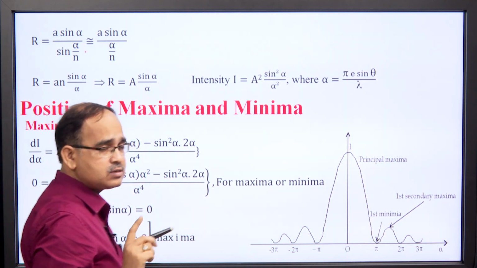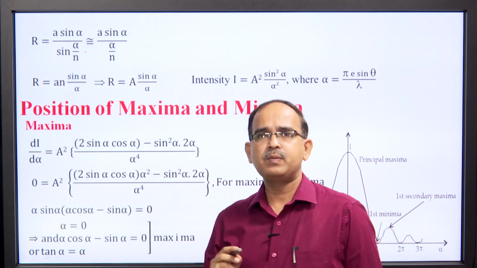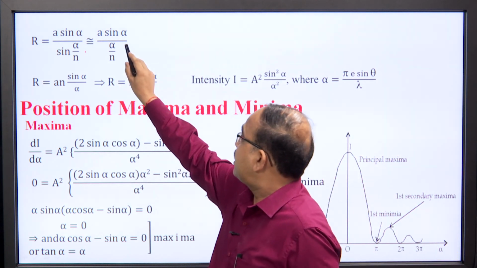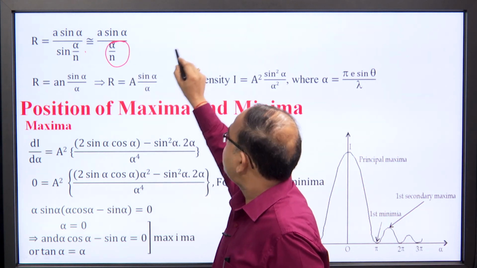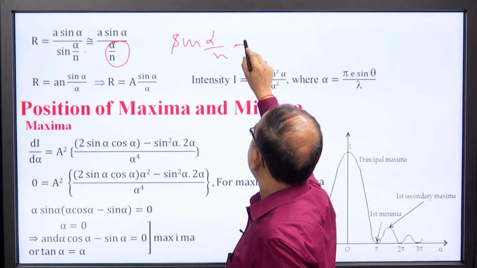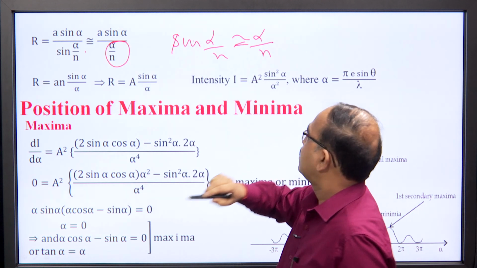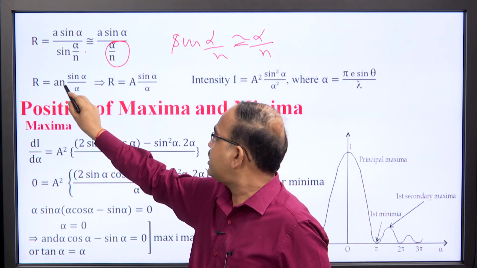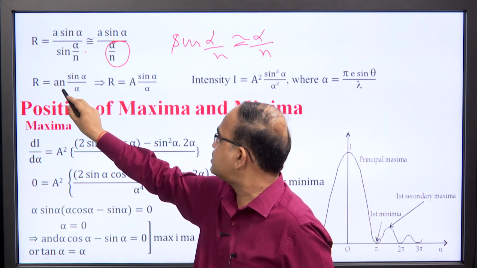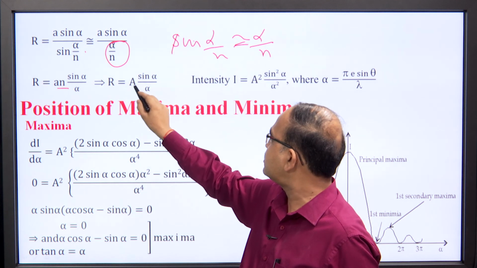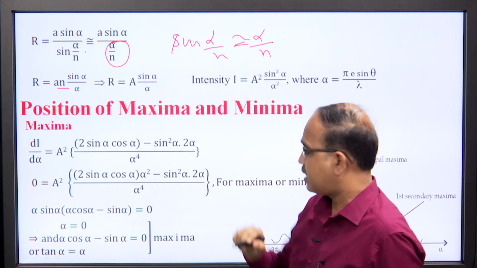As n is very large, alpha by n will be very small, so sin(alpha by n) can be written as alpha over n. So, the expression becomes capital R is equal to small a small n sin alpha by alpha. This small a into n is replaced by capital A. So, capital R is equal to A sin alpha over alpha.